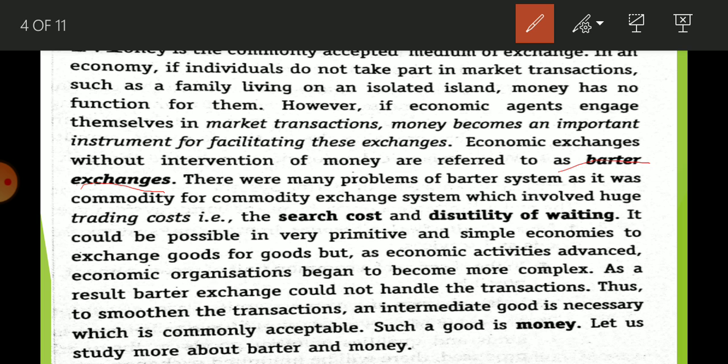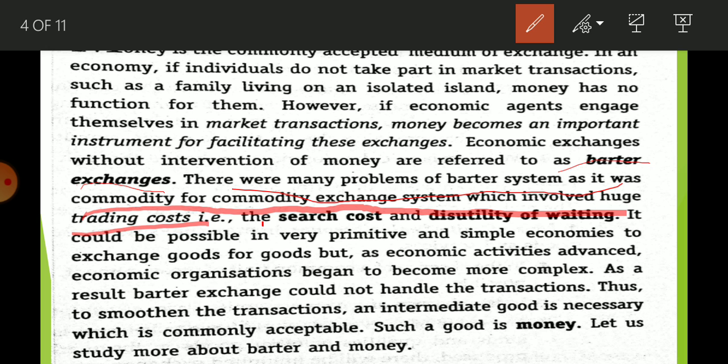Because of that, there is a requirement for a thing that can be accepted by everyone, and that is known as money. There are many problems of the barter system. It was a commodity for commodity exchange system, which involved huge trading cost.